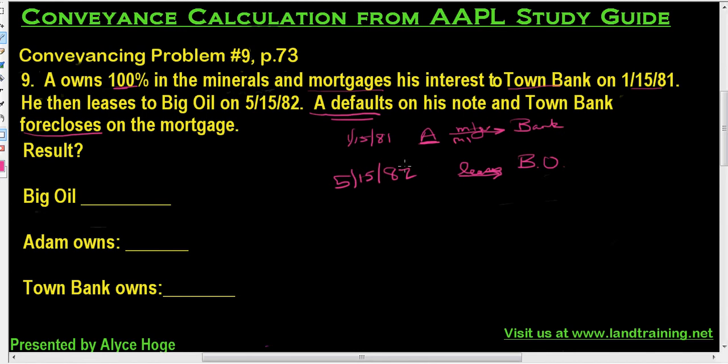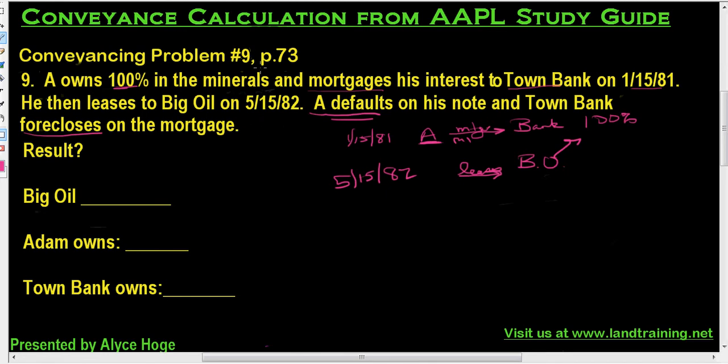So the result is, if A forecloses on this note, the bank is going to own 100% of the minerals, and we, Big Oil, are going to have to negotiate a new lease with the bank because the bank has the right to seize the collateral, and the bank doesn't have to take subject to the leases that occurred after the bank acquired the mortgage.